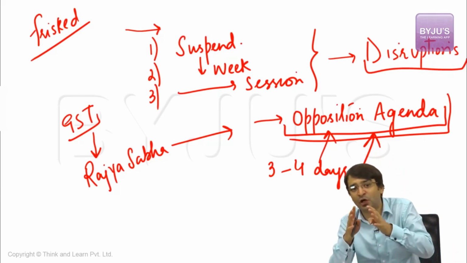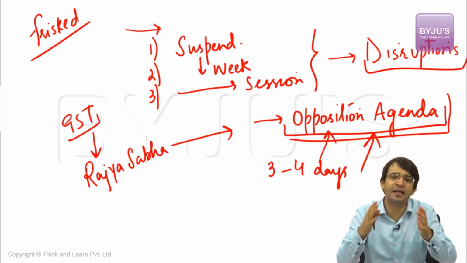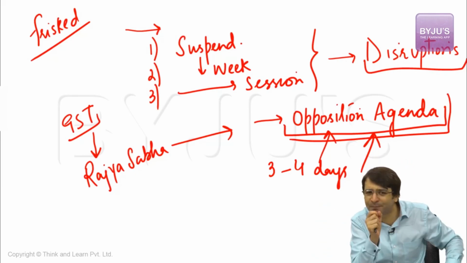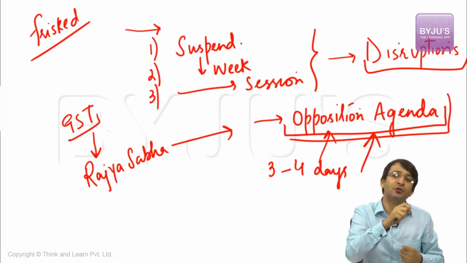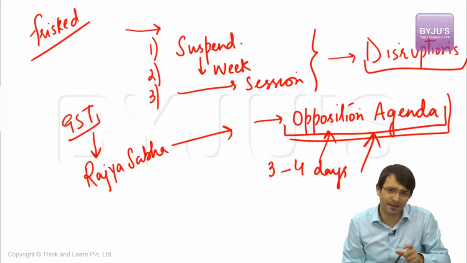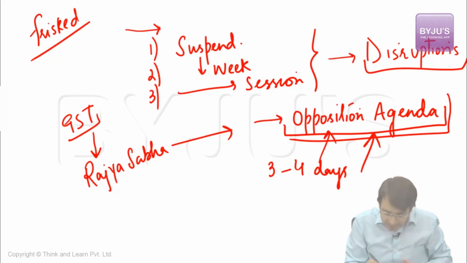Why? Opposition said, let's discuss intolerance. Government said, we will not discuss intolerance. There were adjournments, disruptions. Ultimately, the legislative agenda took a backseat. That means we have to do something to prevent such things. What can we do for 3 to 4 days continuously? Let the opposition decide what it is that they want to discuss in the Parliament. Now, this system may not work all the time. But at least the members of the opposition will have no alibi.